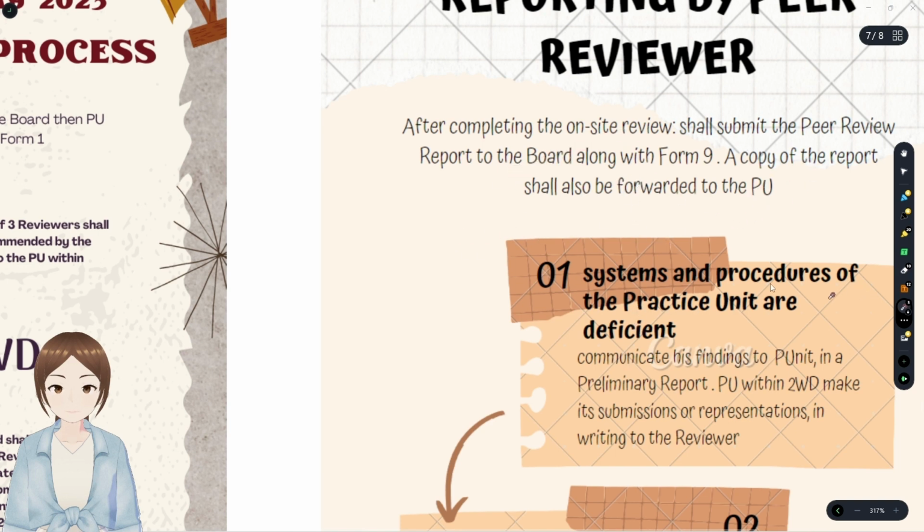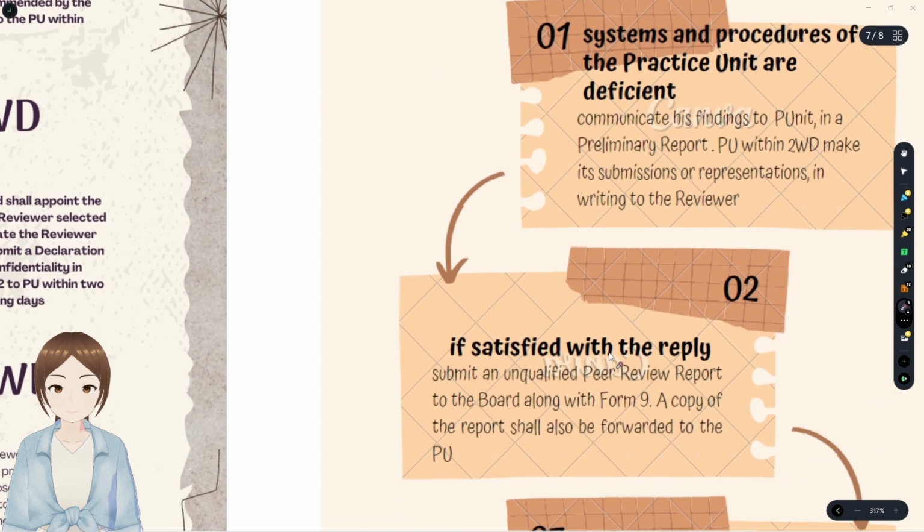If the systems and procedures in the practicing unit are deficient, he communicates his findings to the PU in a preliminary report. That is, if the deficiency forces the reviewer to give a qualified opinion, first he'll give a preliminary report to the PU. He doesn't go directly to the board. He gives it to the PU. Within 2 working days, the PU makes its submission and representation, that is, its response in writing to the reviewer.